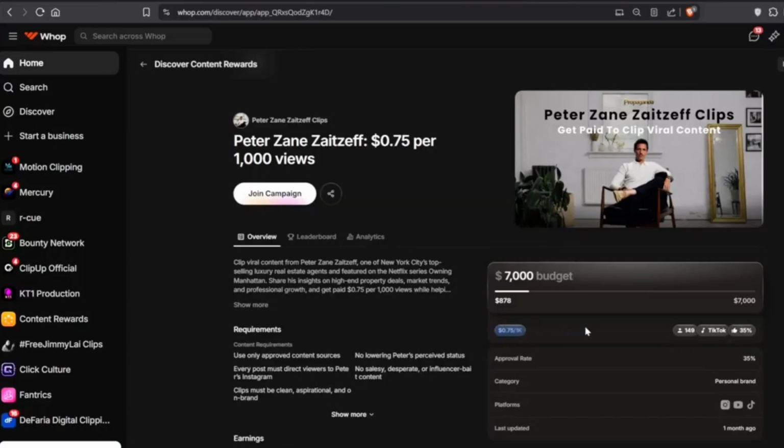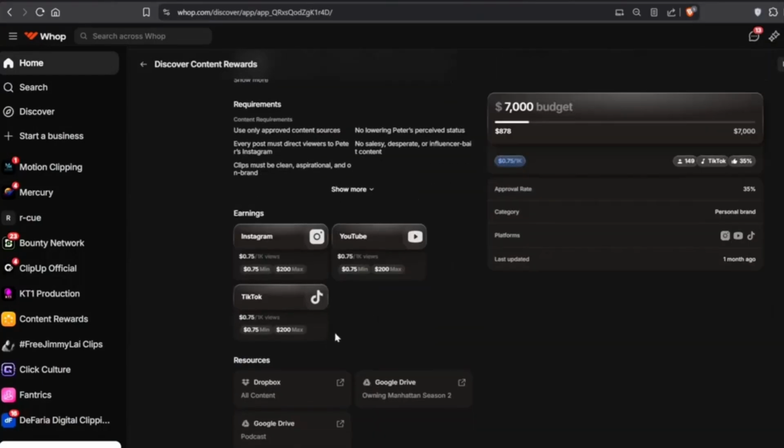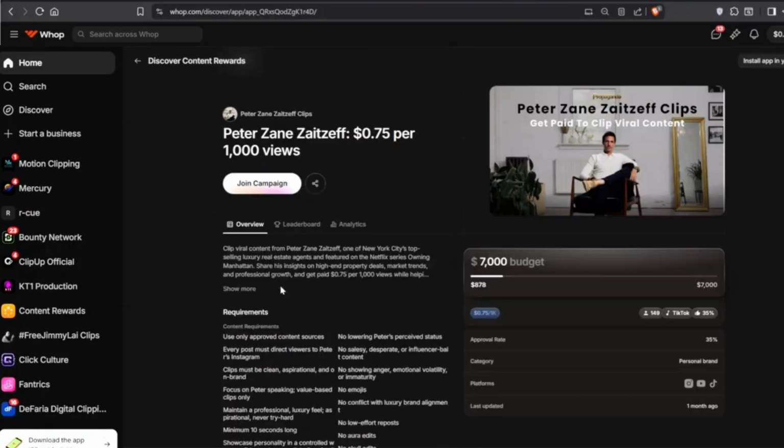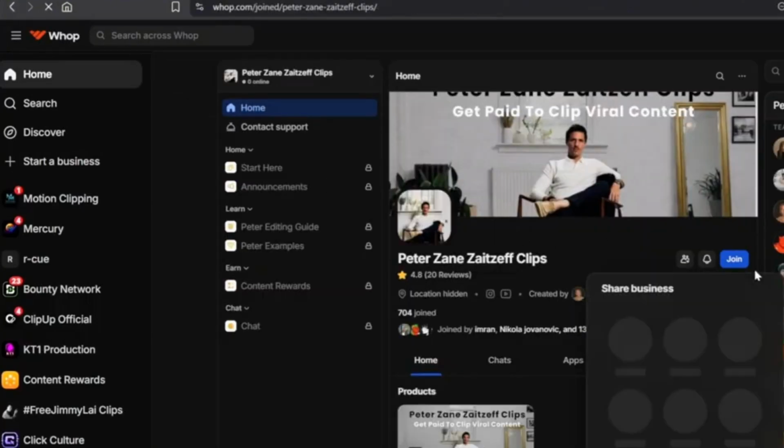This is the top campaigns on Content Reward. Here is the campaign's details and earning. If you want to join this campaign, then click on the Join button. Or you can also join this campaign here.